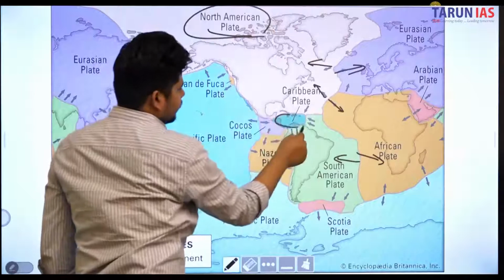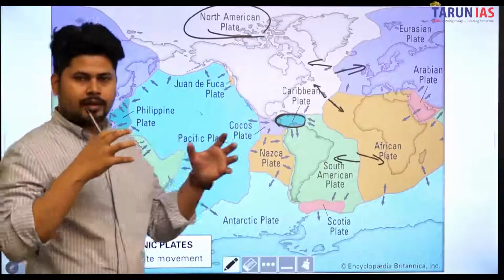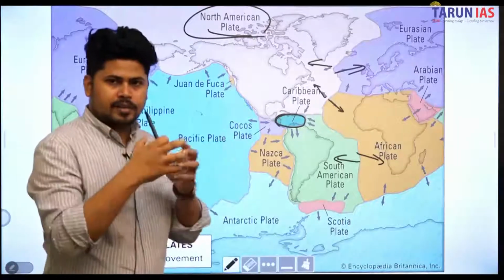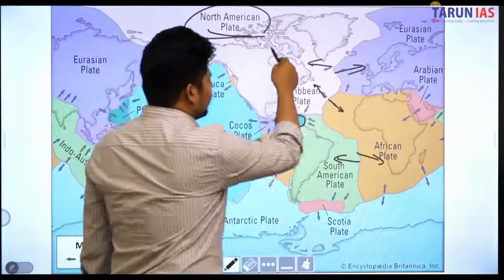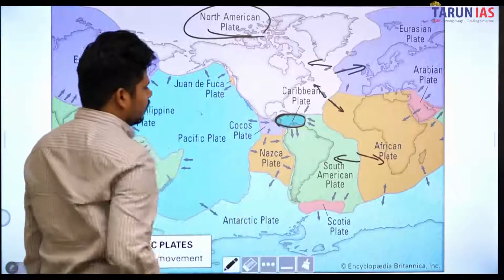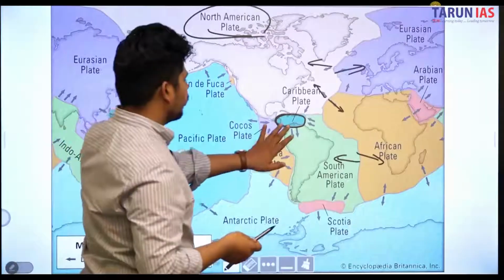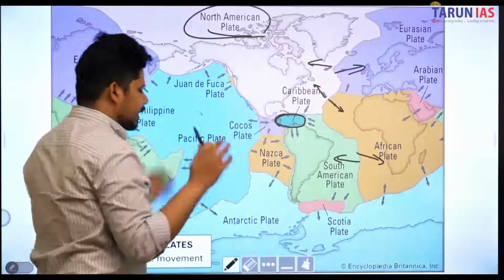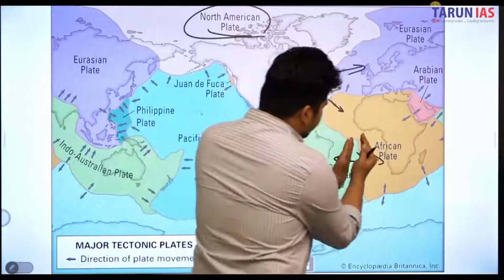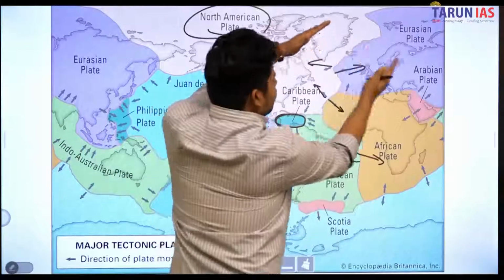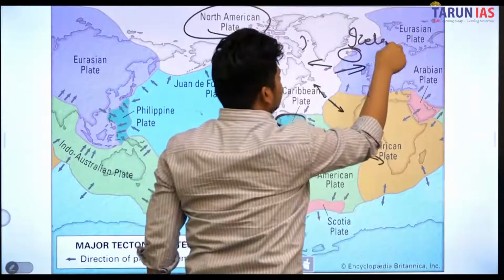The Caribbean plate is like the Philippine plate, which was jammed in between the Eurasian plate, the Indo-Australian plate and the Pacific plate. Similarly, the Caribbean plate is also jammed between the North American plate, South American plate and Cocos plate. But if you see, all these are moving away from each other. This is Iceland, this small country Iceland.